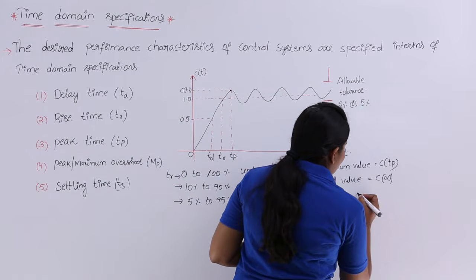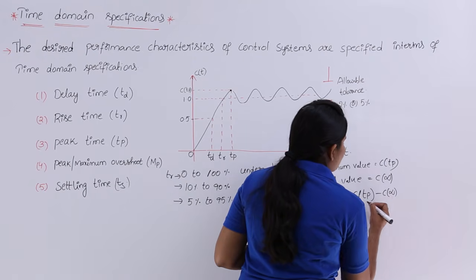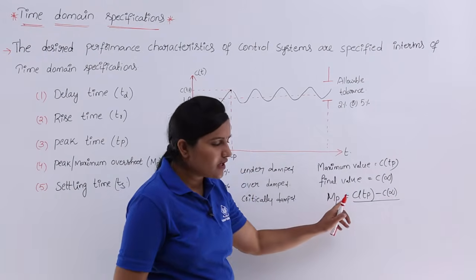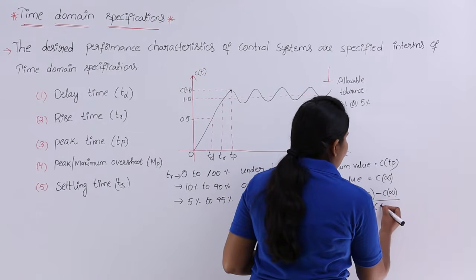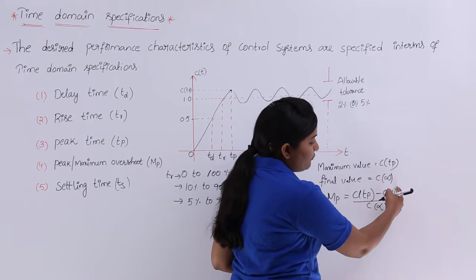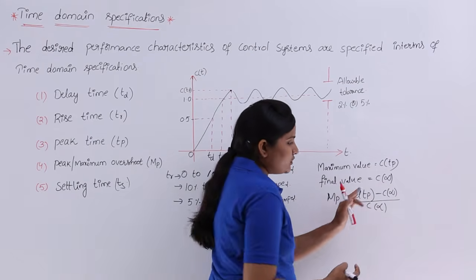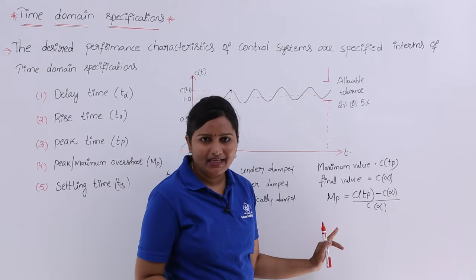That is, C of Tp minus C of infinity, divided by C of infinity. This is the maximum overshoot or peak overshoot.